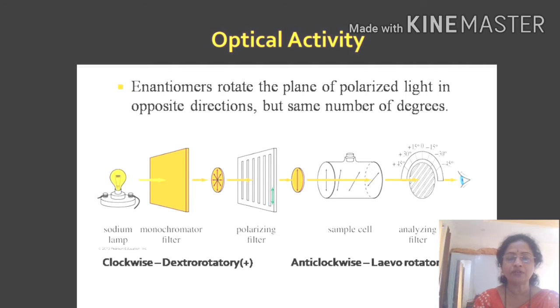And this property of the organic substance to rotate the plane of plane polarized light through some angle is called optical activity. If the rotation takes place in clockwise direction, then it is called dextrorotation and it is denoted by small d or by positive sign. If the rotation takes place in anti-clockwise direction, then it is called levorotation and it is denoted by L or by minus sign.